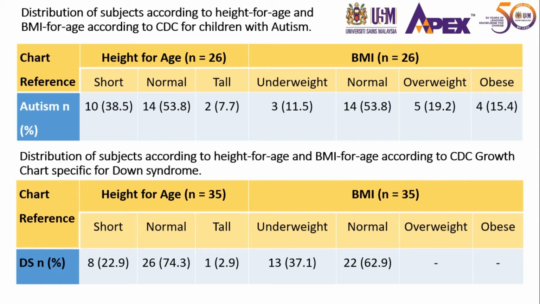Okay, and then for the Down syndrome, mostly they were categorized as normal range for height according to the CDC's height for age range specific for Down syndrome, and most of the subjects with Down syndrome were also considered normal for their body mass index according to the same CDC's BMI range, and none of them were categorized as overweight and obese, and 37.1% of these subjects were categorized as underweight.